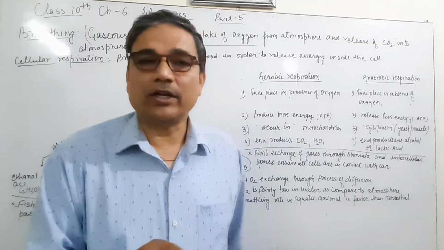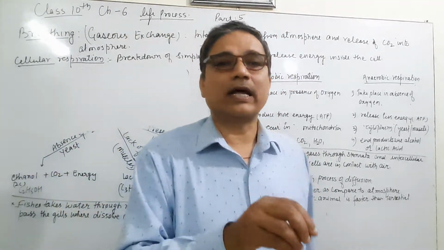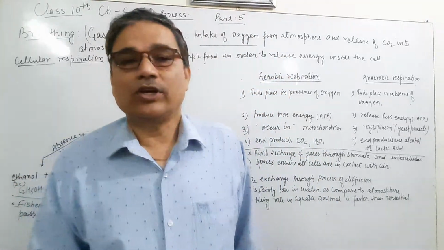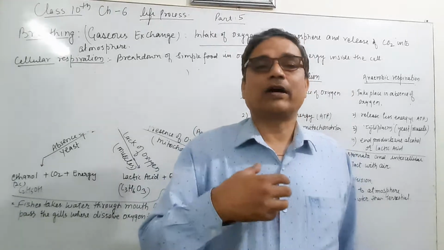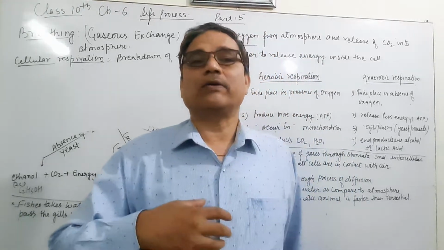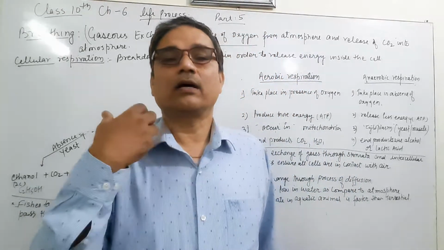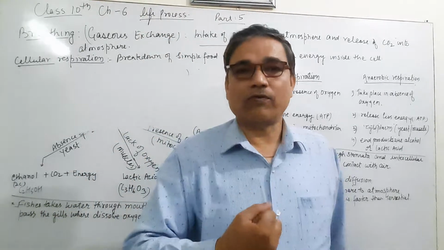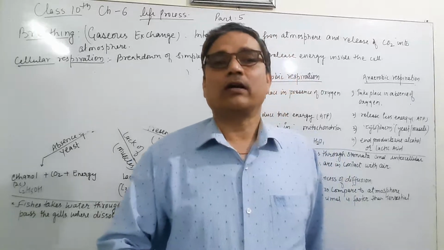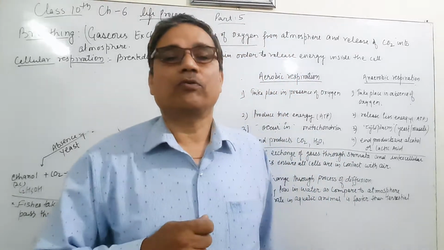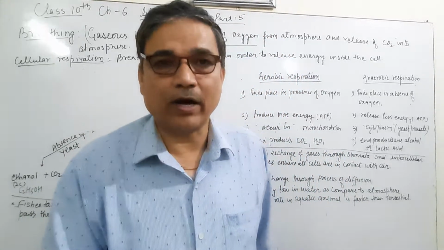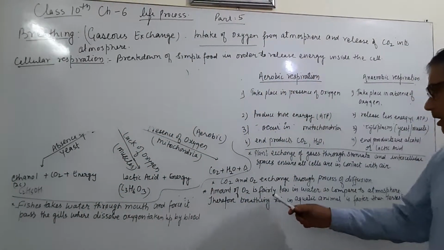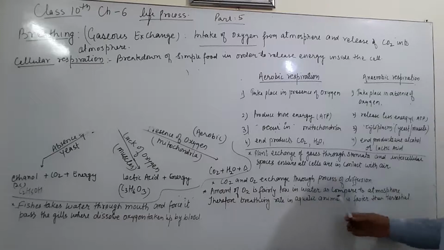It means the concentration of oxygen in water is less than the concentration of oxygen in the atmosphere. Therefore, the breathing rate of aquatic animals is comparatively faster than terrestrial animals. Why? Because they get a lesser amount of oxygen from the water in dissolved form. Therefore, the breathing rate of aquatic animals is comparatively very high.